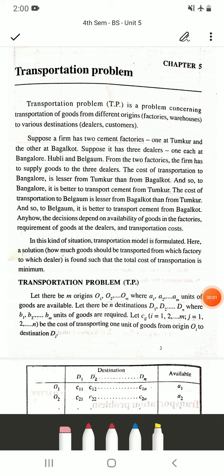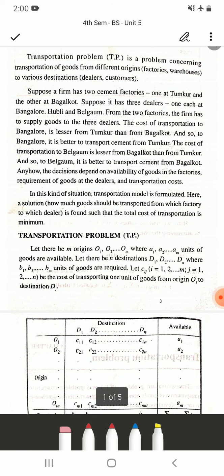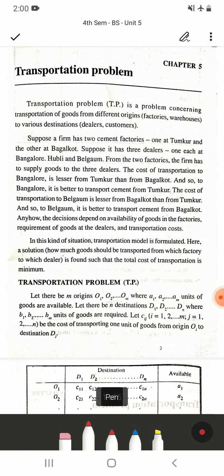Hello students. So today we will begin with the fifth chapter, that is transportation problem. So this is a very interesting chapter and as well as an easy chapter. So first let us understand the concept of transportation problem and why it is used. So transportation problem is a problem that is concerned with transportation of goods from different origins to various destinations.